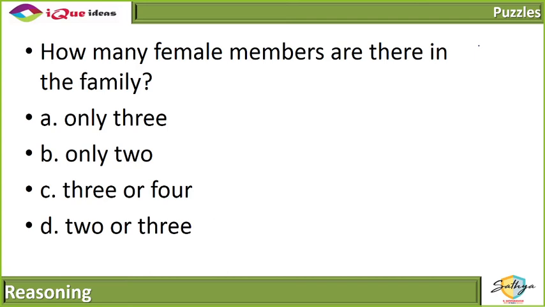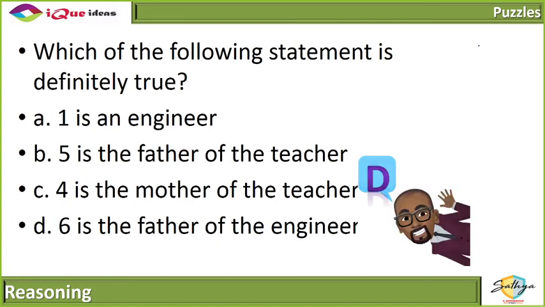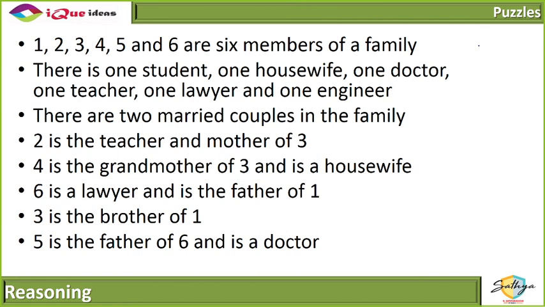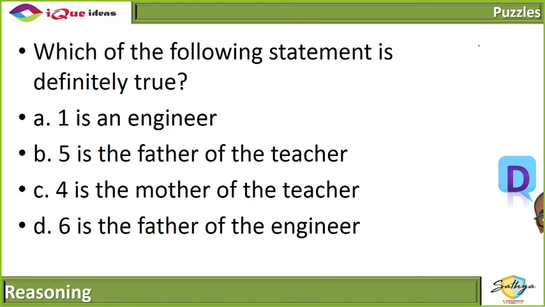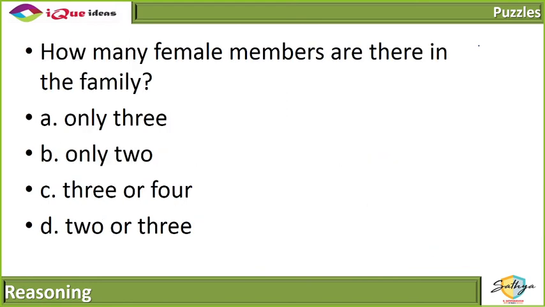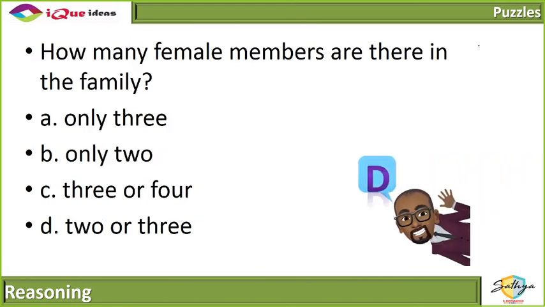So 2 are certain. Now in the third layer, we know that 3 is definitely a male, right? But 1, we don't know whether 1 is a male or a female. So if 1 is a male, then total 2 females. If 1 is a female, then total 3 females. So the best possible answer that we should mark is 2 or 3, right?